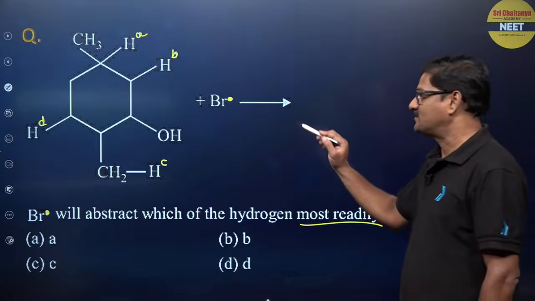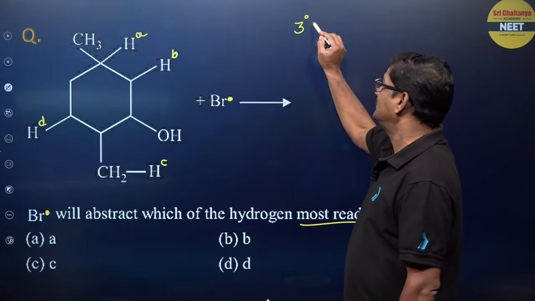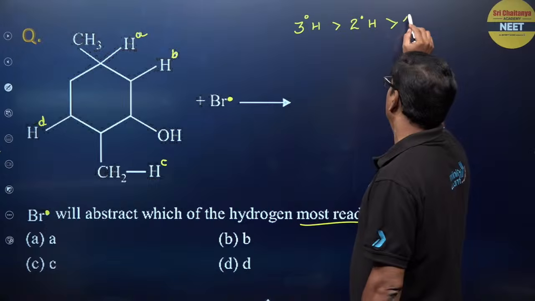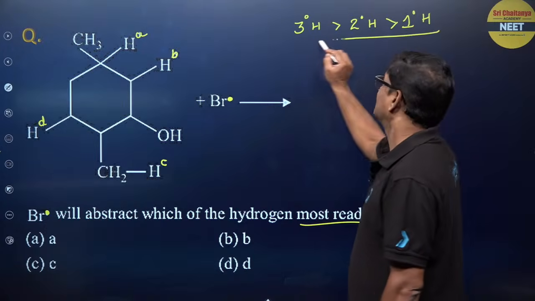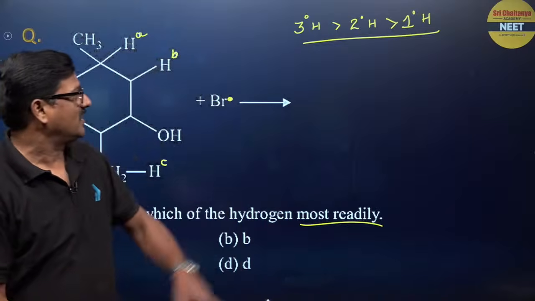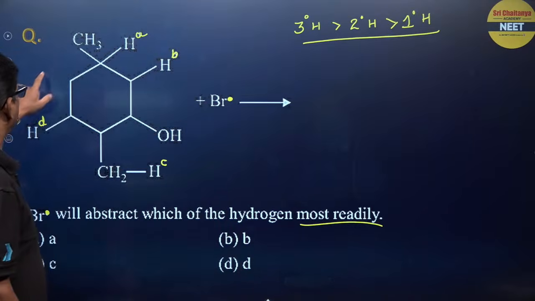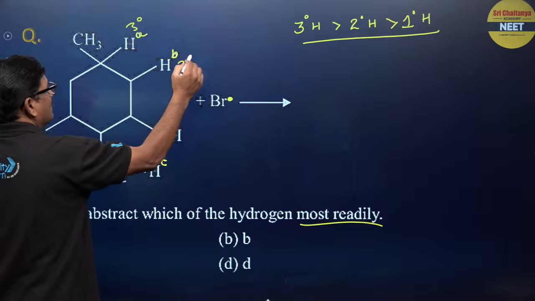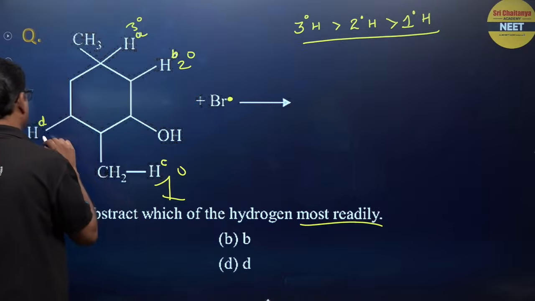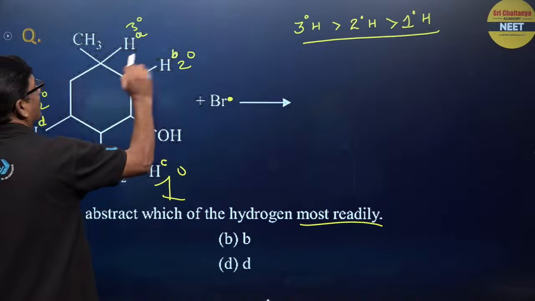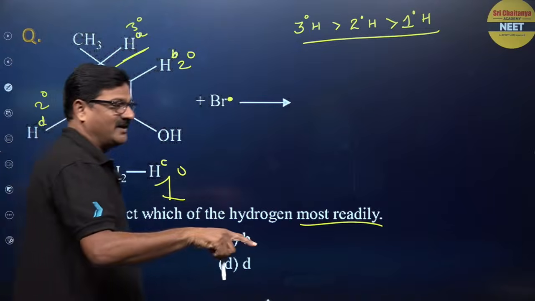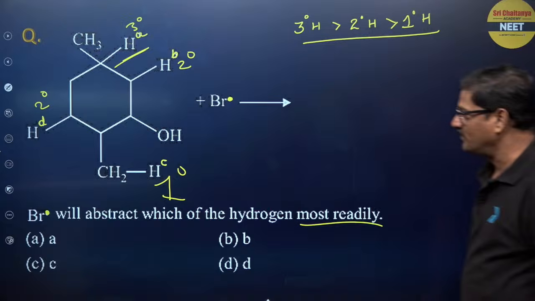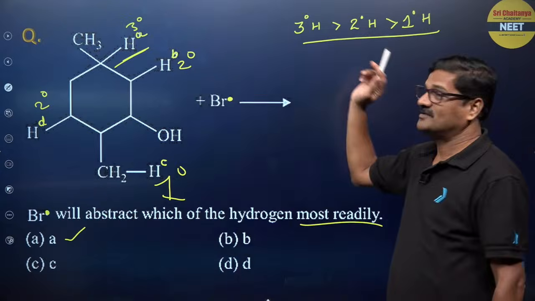In this free radical substitution reaction, the order of reactivity is tertiary hydrogen more reactive than secondary hydrogen, more reactive than primary hydrogen, isn't it? So I would like to say tertiary hydrogen. Who is the tertiary hydrogen here? This is a tertiary hydrogen, this is a secondary hydrogen, this is a primary hydrogen, and this is also a secondary hydrogen. I love to take this hydrogen atom. A is going to be the most reactive. So the answer for this question is going to be A. This is the logic we have to follow.